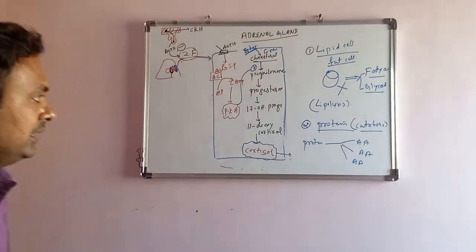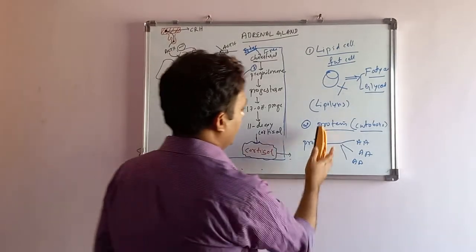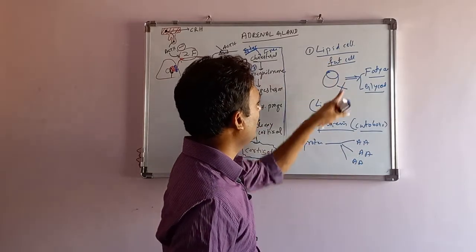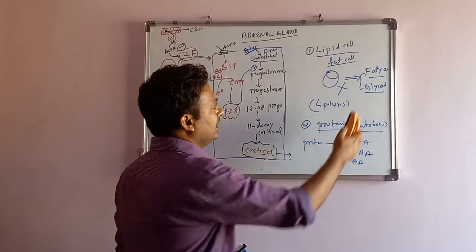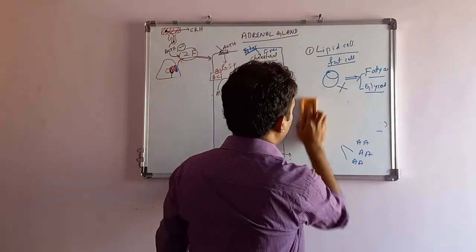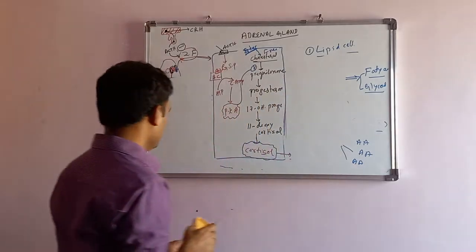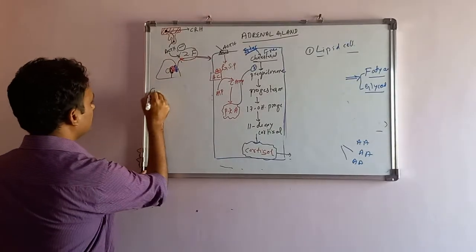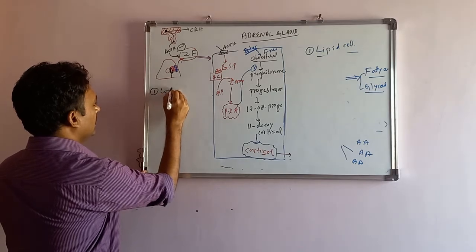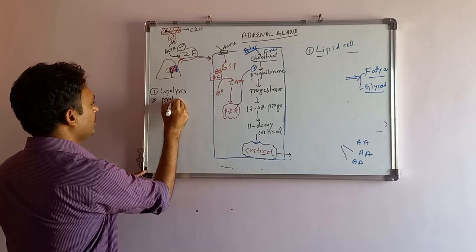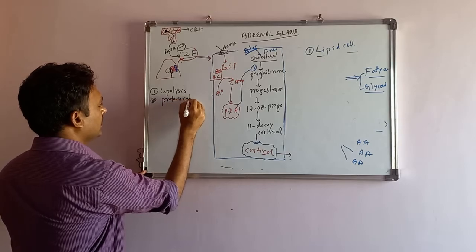What we mentioned is that the protein metabolism goes to catabolism, leading to amino acids, and the lipid metabolism goes to division and there is a formation of fatty acids and glycerol. We'll make those important functions here. First function, lipolysis, and second function is protein catabolism.